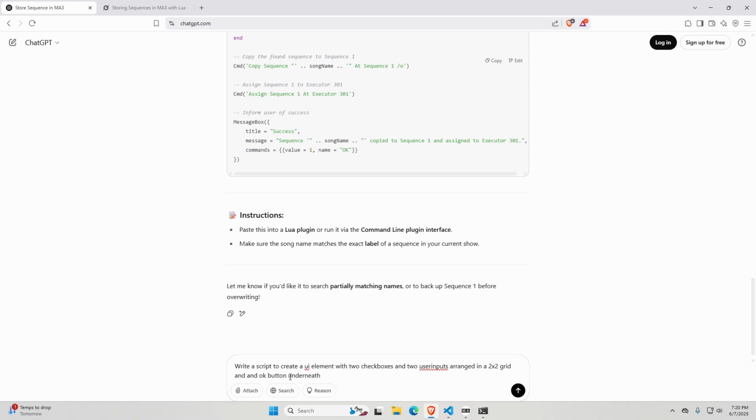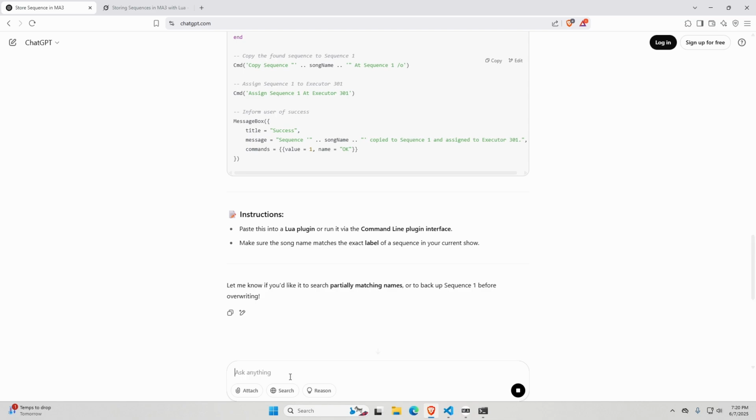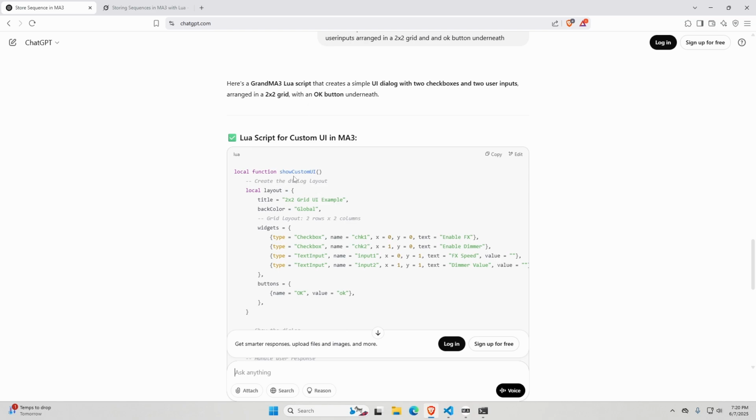The reason I decided to do it this way is because if it knows what it's doing, it knows that this cannot be accomplished with MessageBox. So it's going to have to write a custom UI element script, and I want to see how that works. Okay, it says show custom UI.